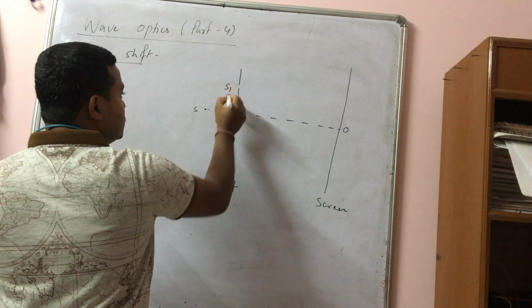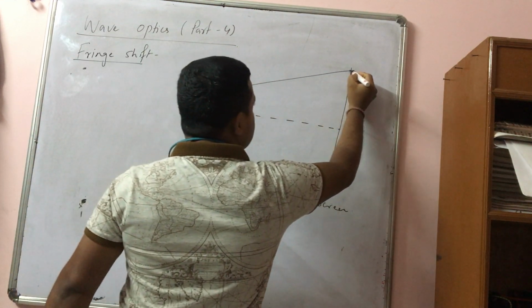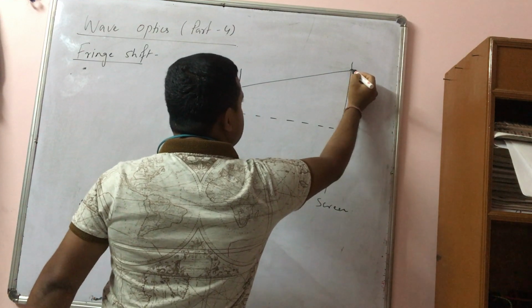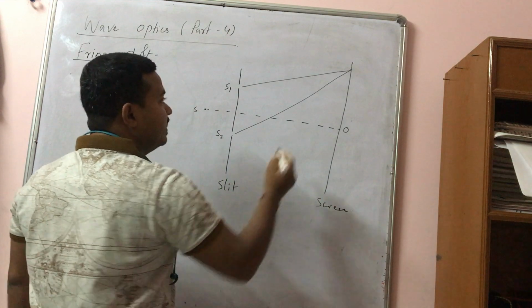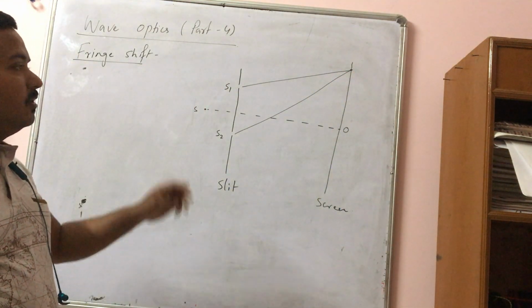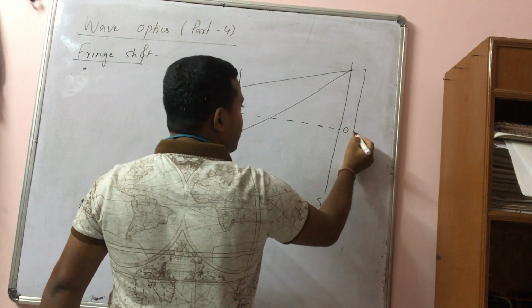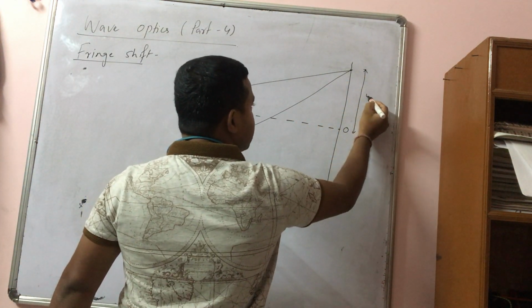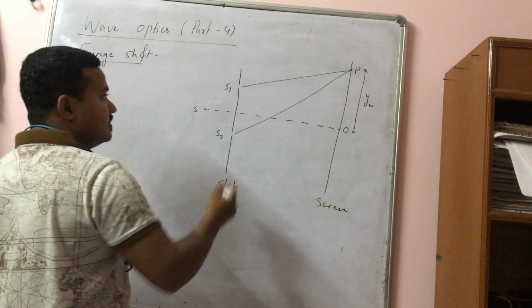Now these two act as coherent sources S1 and S2. One beam from S1 will meet at this point, another from S2 meets at this point, and here it produces a bright or dark fringe depending on the path difference. So this is the position Yn. This may be bright or dark depending on the path difference.